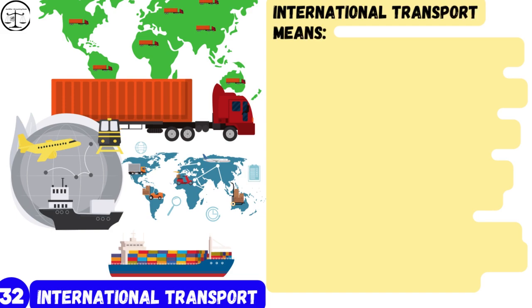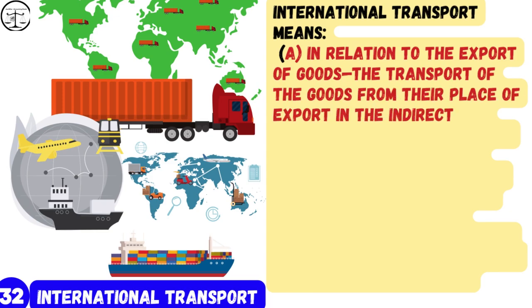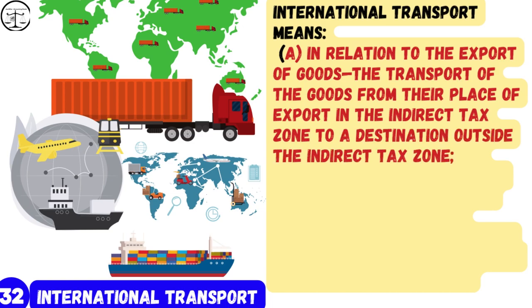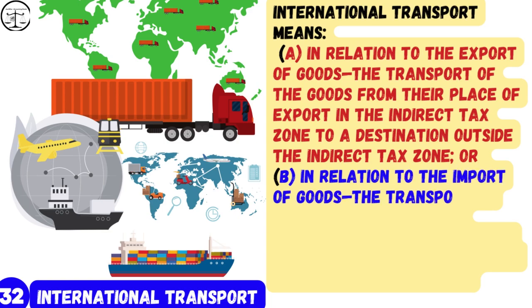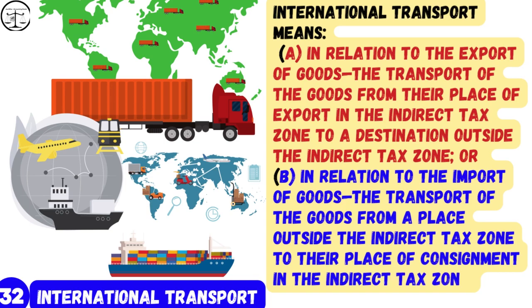Next word. Word number 32. International transport means A. In relation to the export of goods, the transport of the goods from their place of export in the indirect tax zone to a destination outside the indirect tax zone, or B. In relation to the import of goods, the transport of the goods from a place outside the indirect tax zone to their place of consignment in the indirect tax zone.